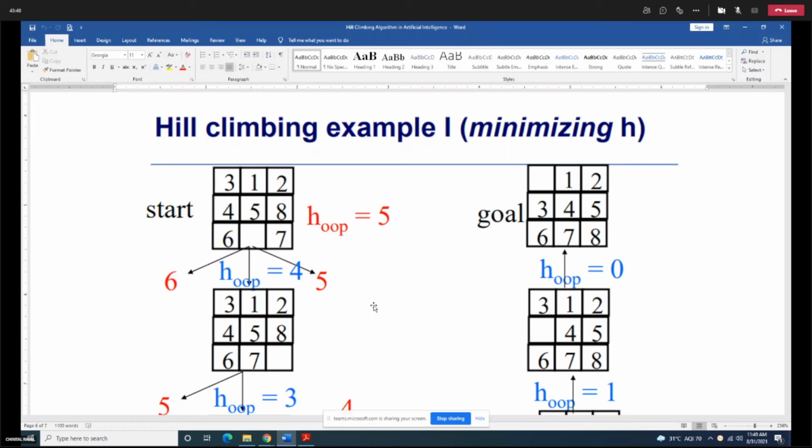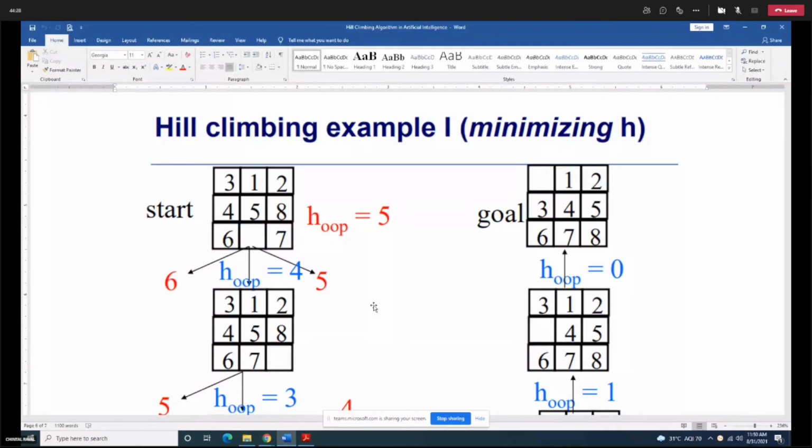And here, again, you would be having 3 possible moves. So if I slide 6, then I would be having the heuristic function cost of 6. If I slide 5 down, then I will be having the heuristic function cost of 5. And if I am sliding 7, then 7 comes on its position as it is going to be in the goal state. So heuristic function will be 4. In this particular case, you will choose the move with the least heuristic function, that is 4.